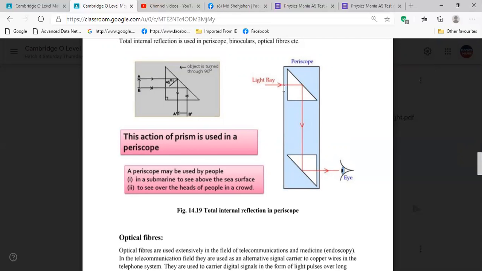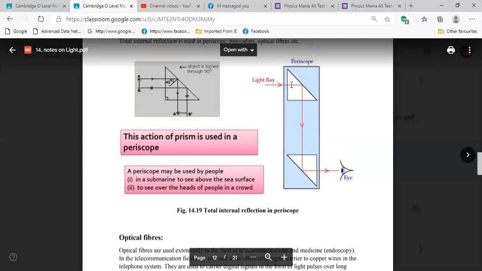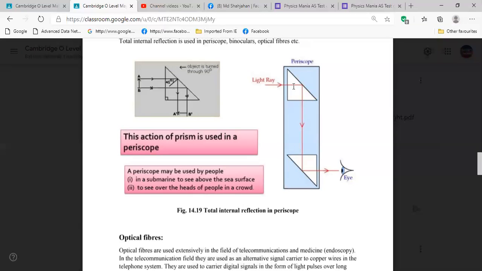So if it is going along the normal, that time it's not bending. Though it's going from one medium to another medium, and its speed is decreasing, it's not bending. This one you have to remember. Okay, is it clear? Yes, sir.